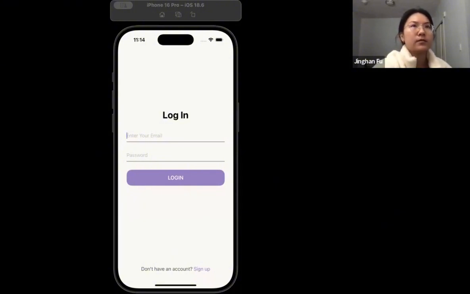I handled authentication and Firebase setup, Chuan developed mood log and AI chat, and Jin worked on the home screen, the resources page, and GPS features. Next, Chuan will walk you through what we accomplished and what we didn't, and our future plans.